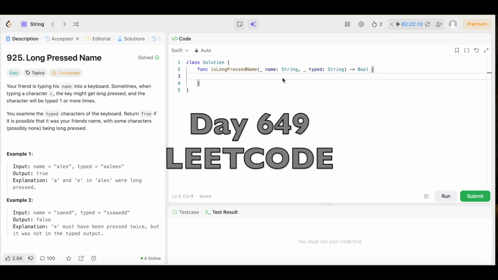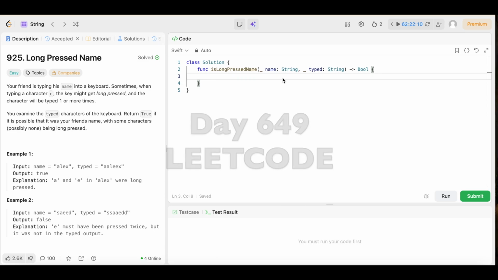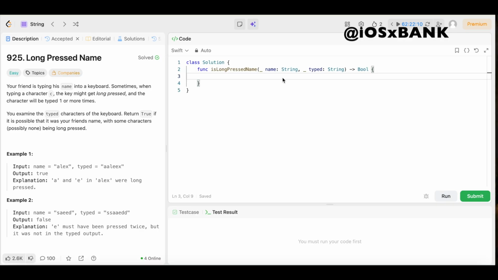Day 649 of doing a LeetCode problem every day until I get a job. All right, y'all, we're back again. Another day, another LeetCode problem where we're doing daily LeetCode problems.